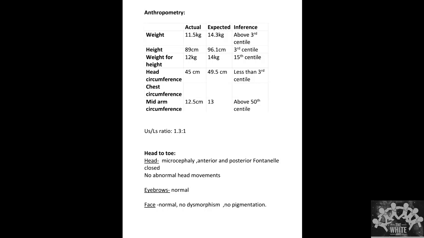Causes for microcephaly could be any encephalopathies or hypoxias. Macrocephaly is associated with mucopolysaccharidosis, hydrocephalus, or syndromic associations like Down syndrome. Okay, fine. Some very common causes of microcephaly: it may be idiopathic, that is the first cause.